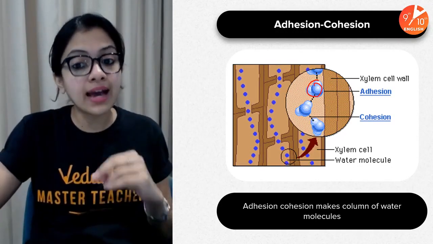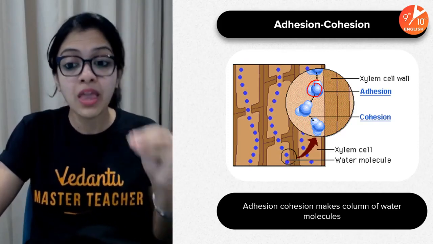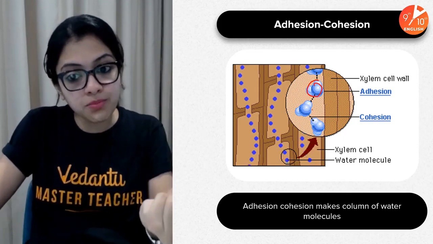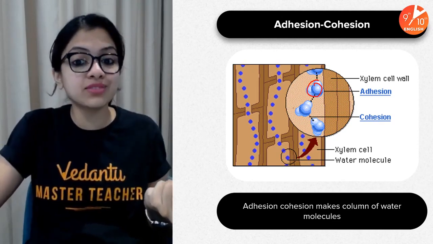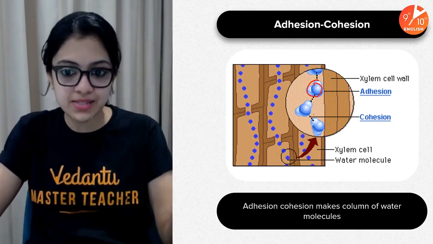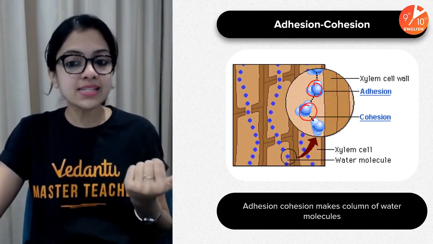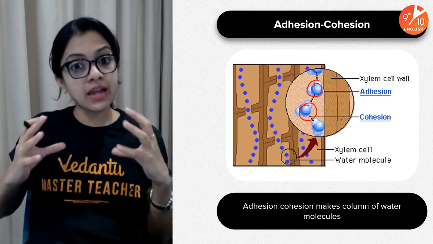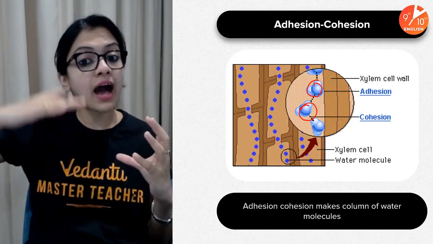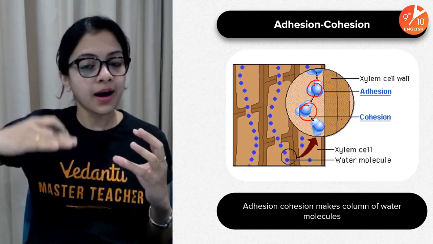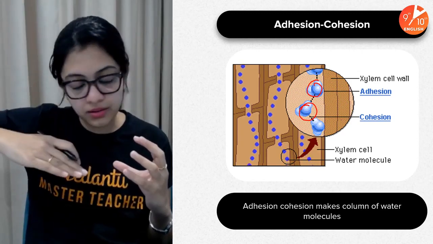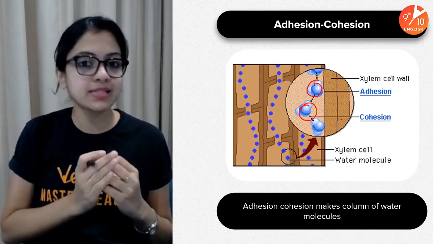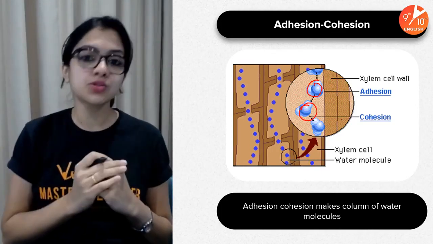And comes another kind of attractive force as well, which is cohesion, which is the force of attraction between water molecules and the walls of these cells, walls of the xylem cells. This is called cohesion. So both of these are very important, right? Because we are now talking about capillarity and how the water is able to move up along the stem and upward to reach the tallest parts of the plant. How is it maintaining this water column?